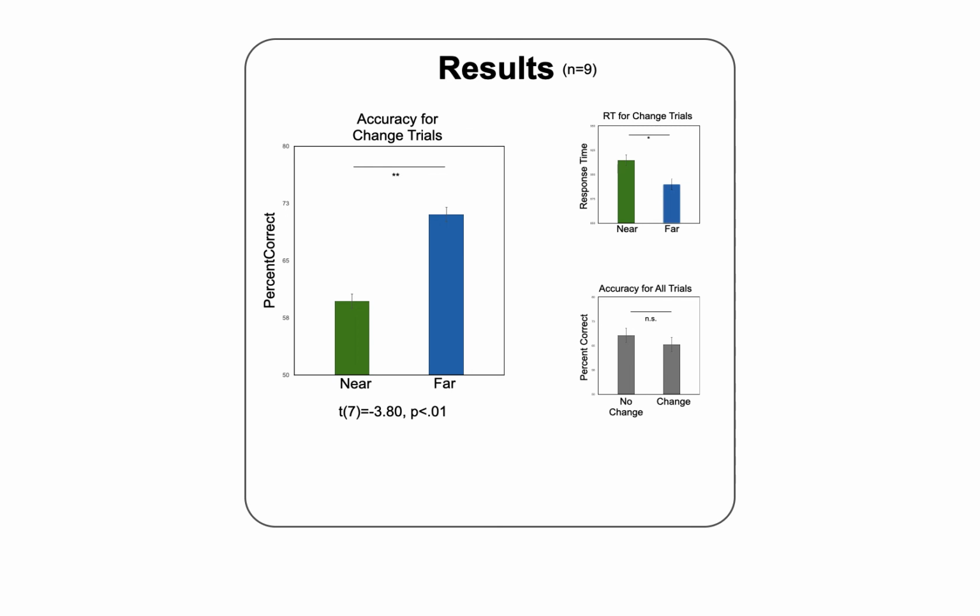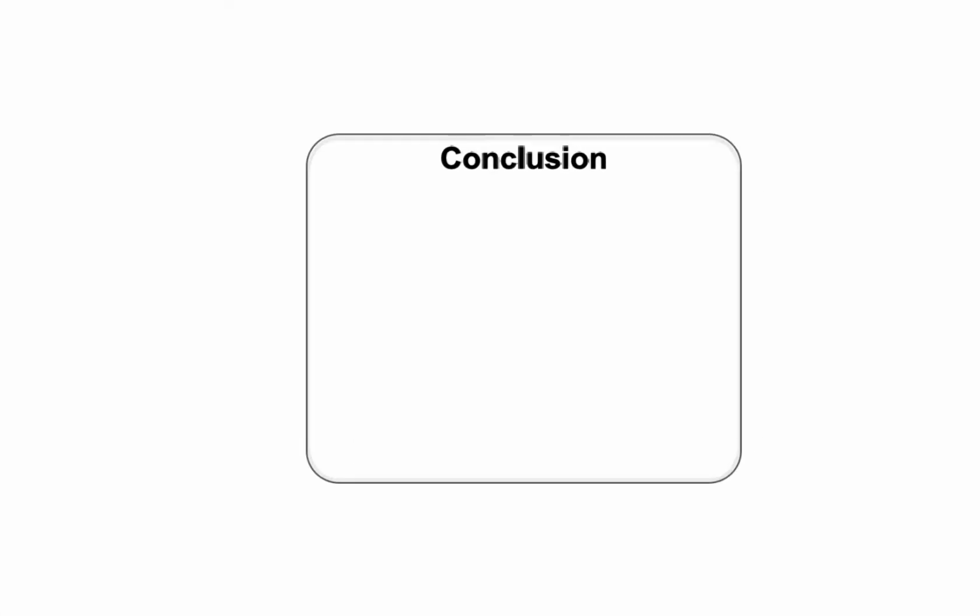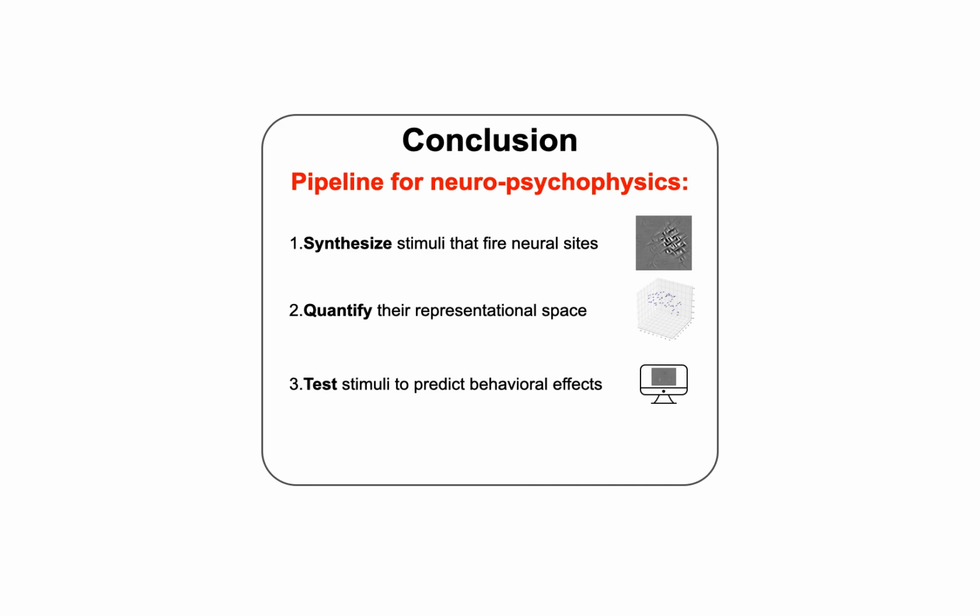So yes, we found that the representational similarity between items in the space that we just quantified directly influences visual working memory. But whether or not this effect takes place at the storage, encoding, or decision-making level still remains an active area of exploration. In conclusion, the main takeaway here is that this three-step approach that we discussed today provides us the means to systematically map neural space to perceptual space.